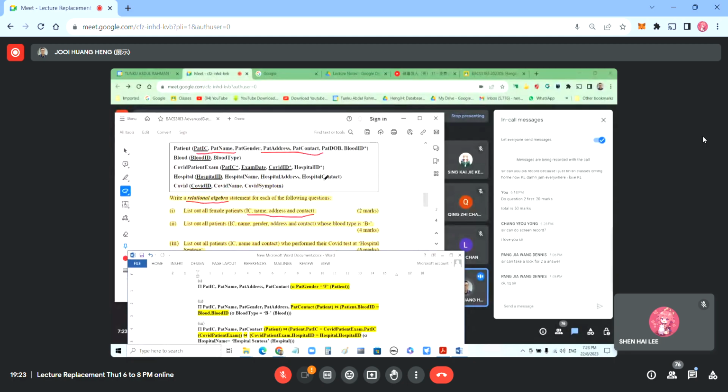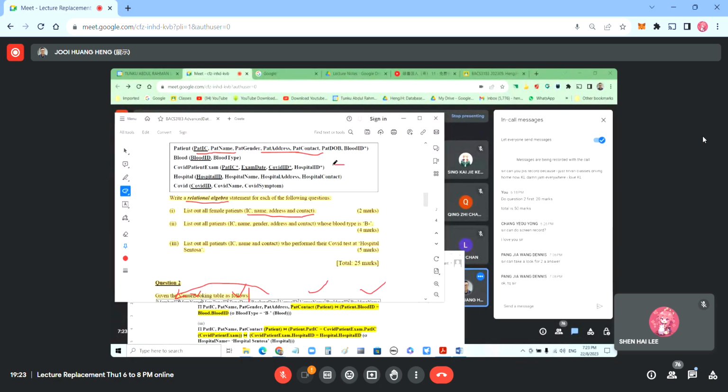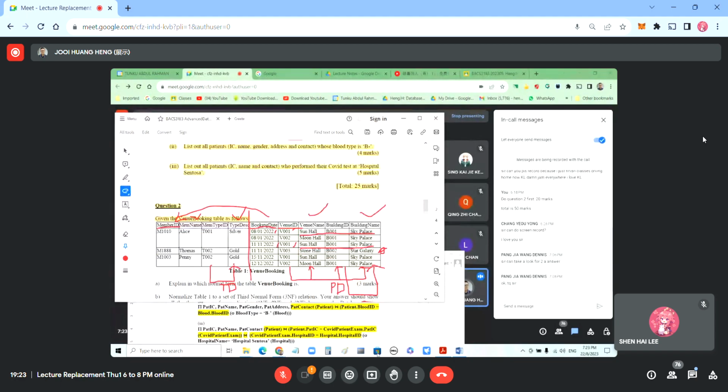Patient, hospital, but you can see these two tables don't have a connection. Therefore you need this middle table to join them together, this one, the COVID patient exam, to join patient here, then join hospital here. So this table is a joiner. That's why you need three tables: patient, COVID patient exam, and hospital. Therefore, your answer will be like this.